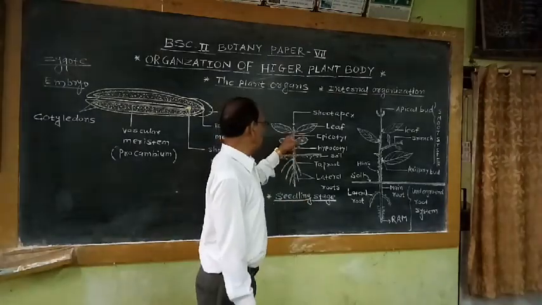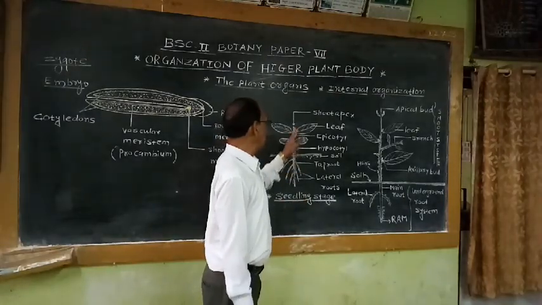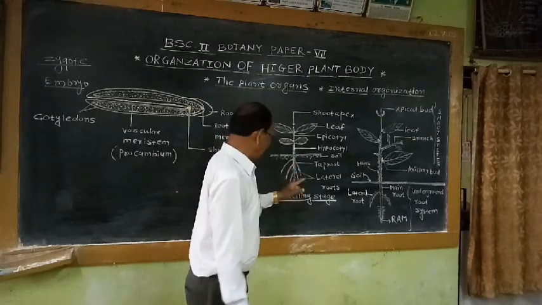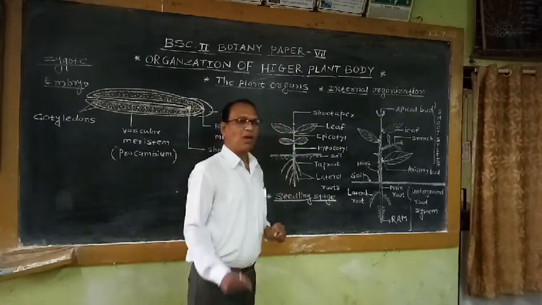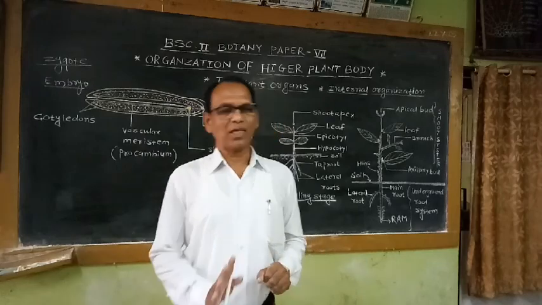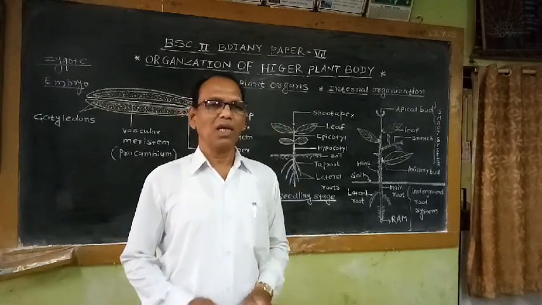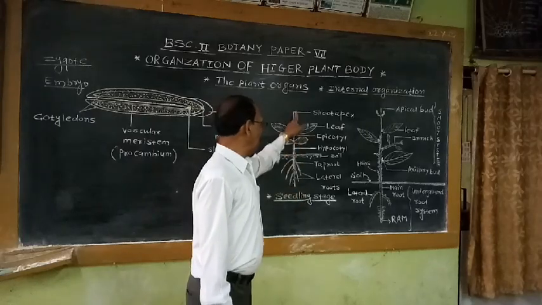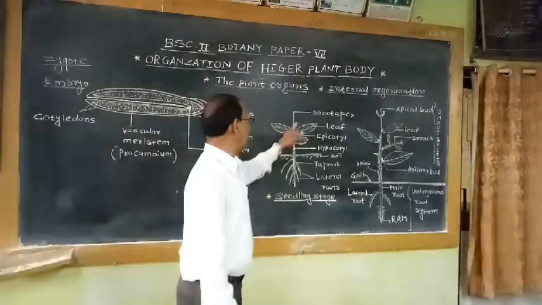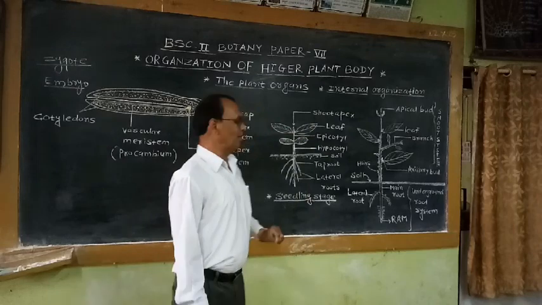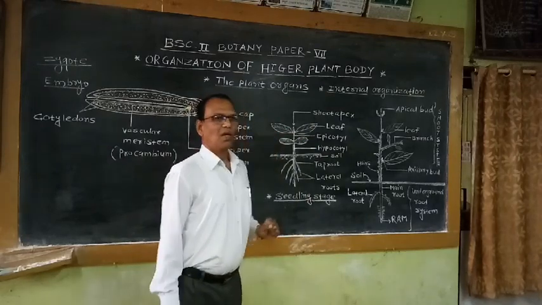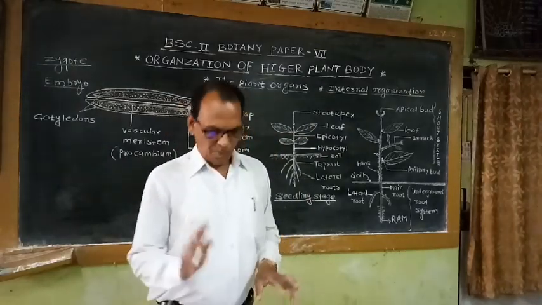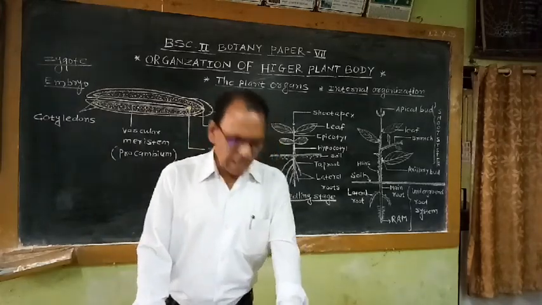That means the shoot apex meristem is responsible for elongation of the shoot axis, and the root apex meristem is responsible for elongation of the root axis. Increase in length takes place due to the activity of the root apex meristem, and elongation of the shoot axis takes place due to the activity of the shoot apical meristem. This young seedling further grows and produces the adult plant.